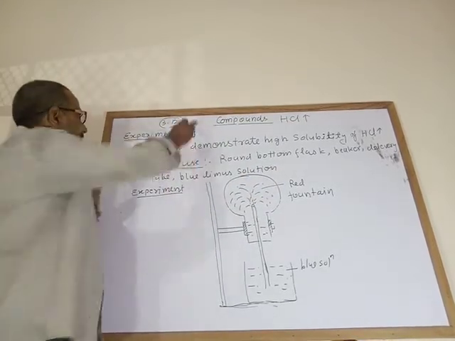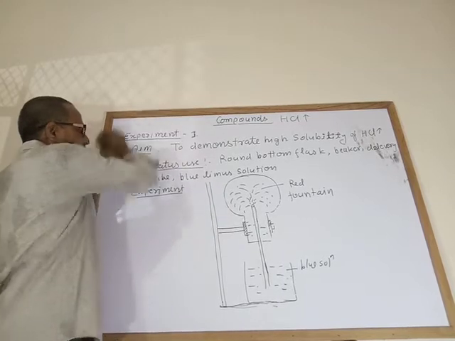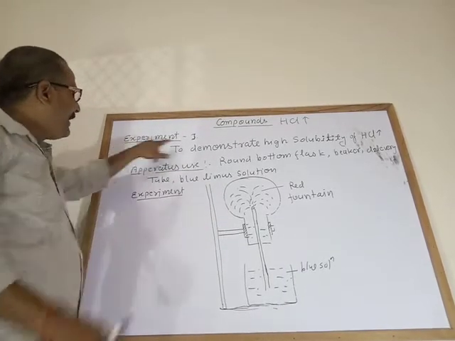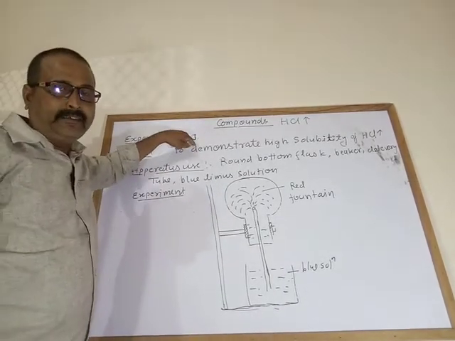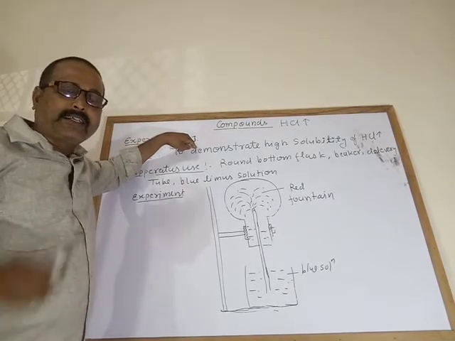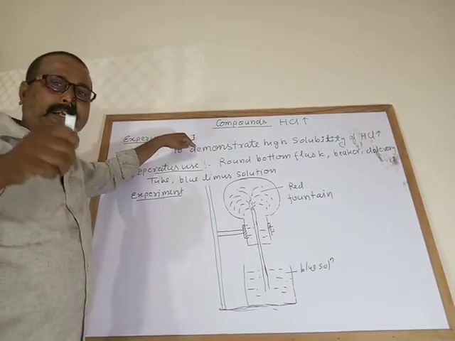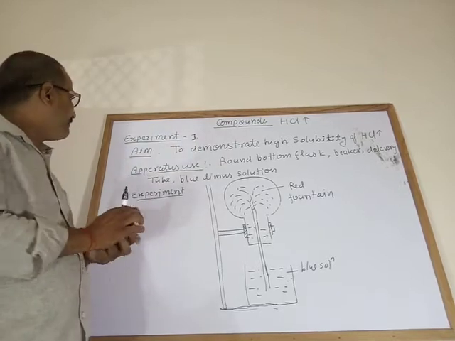But in this compound chapter, the first experiment I am going to explain. You have to write this experiment in your experiment copy.